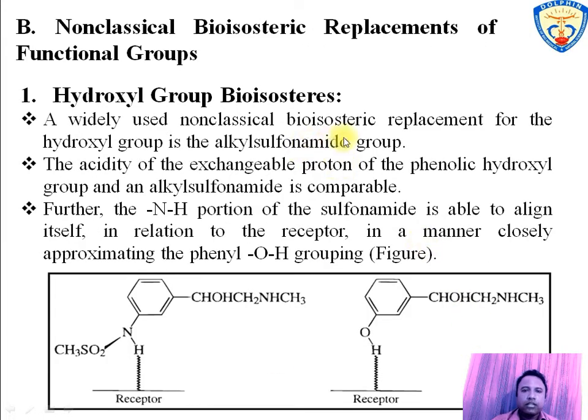The second is non-classical bioisosteric replacement of functional groups. It is divided into the following parts. The first is hydroxyl group bioisosteres. The replacement of hydroxyl group by alkyl sulfonamido group is highly used. Both groups have similar acidity as compared to each other. In this figure, the NH portion of the alkyl sulfonamido group aligns itself more closely to the receptor as compared to the hydroxyl group.